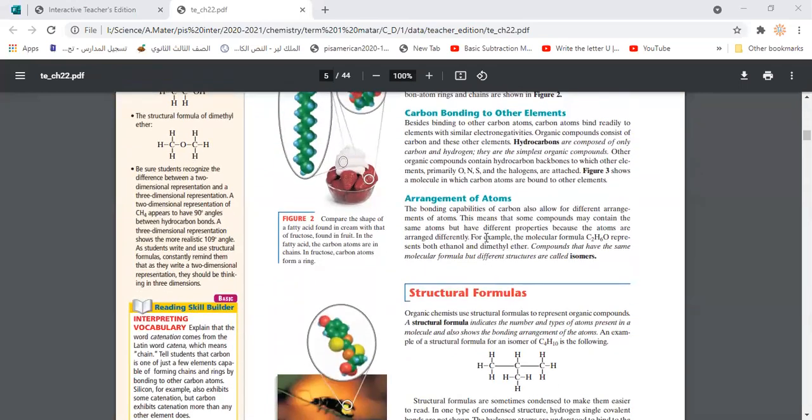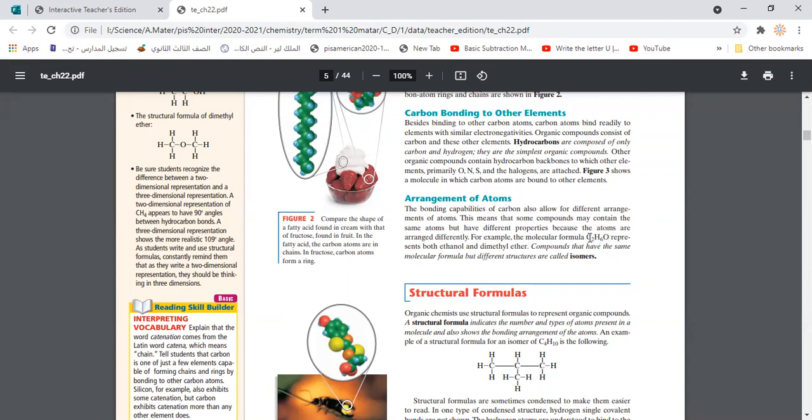So the third thing is the arrangement of atoms. What do I mean by the arrangement of atoms? For example, look here, guys, C2H6O. That is a molecular formula. A molecular formula is the formula which indicates just the type of atoms and the number of atoms in a chemical compound.